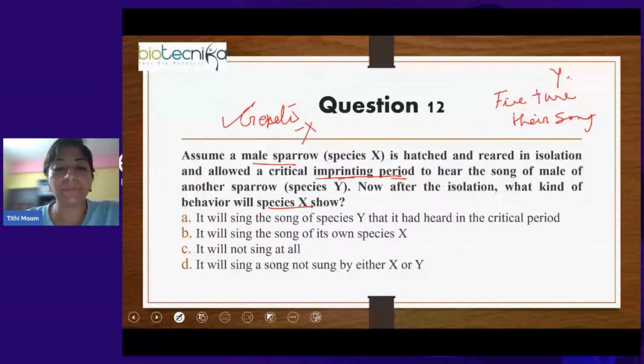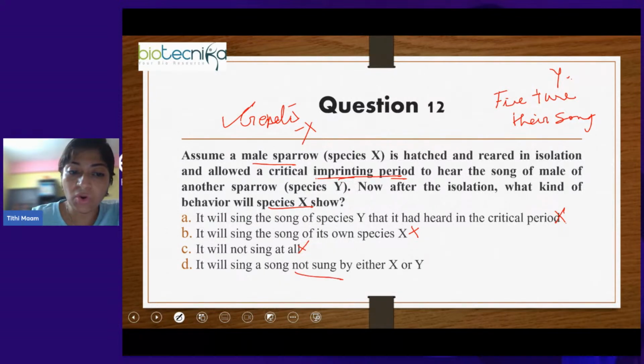So what are the options given? It will sing the song of species Y that it has heard in the critical period. No. It will sing the song of its own species X only. No. It will not sing at all. No. It will sing a song which is not sung by either X or Y.